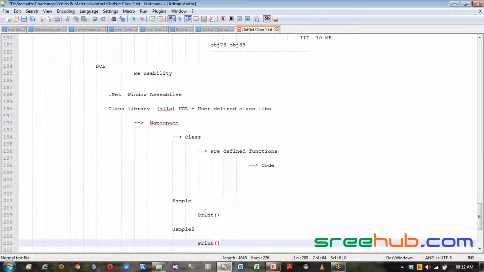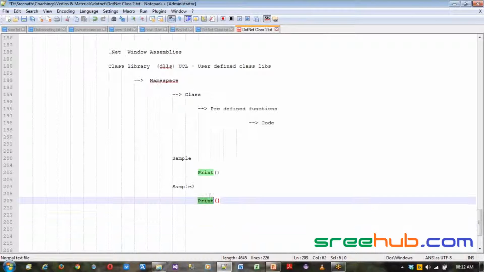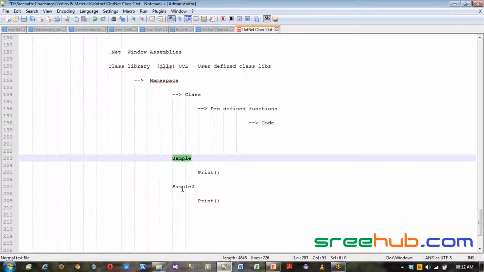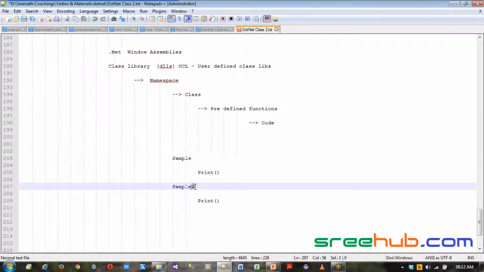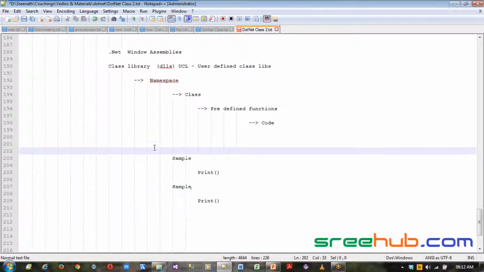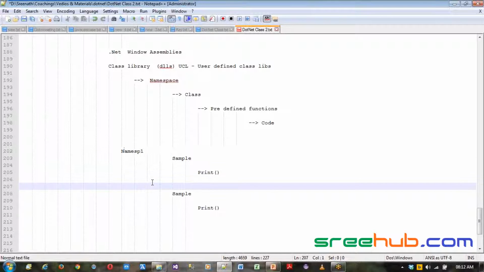I have the same name for two different methods, but what is making me avoid ambiguity here? Because my class name is different. Now let's say your class name is the same. How can I remove this ambiguity? I may have the namespace different. Let's say namespace 1 and namespace 2.